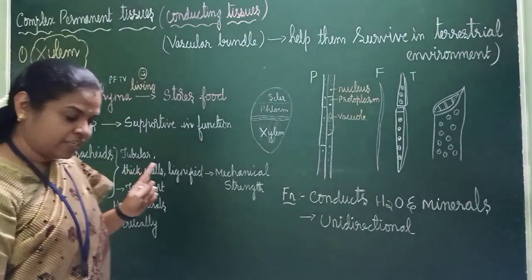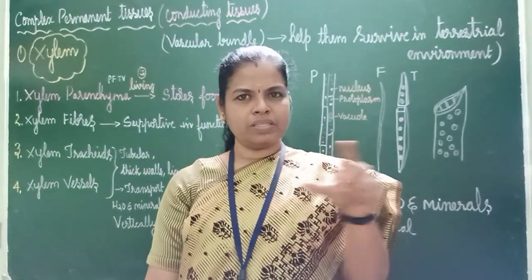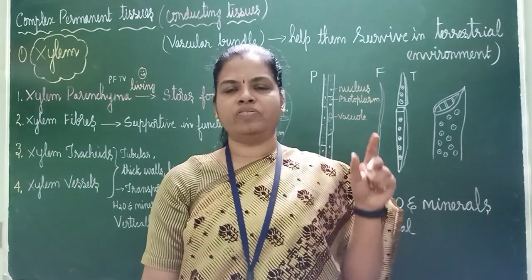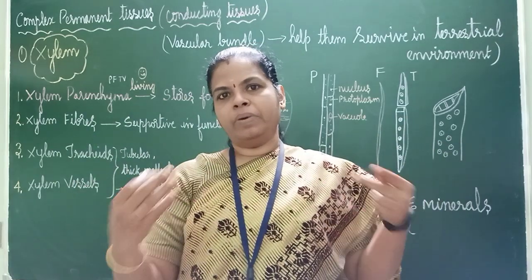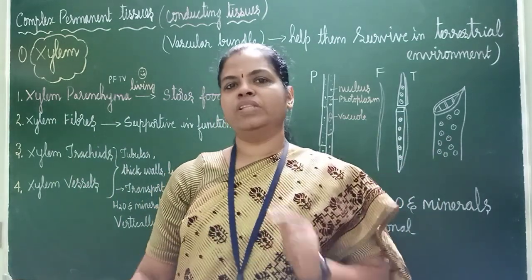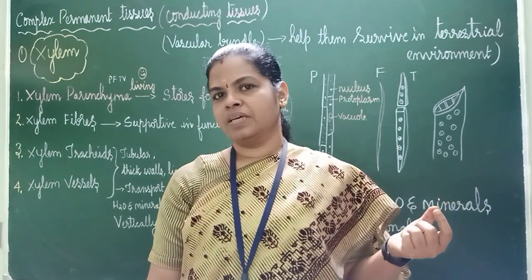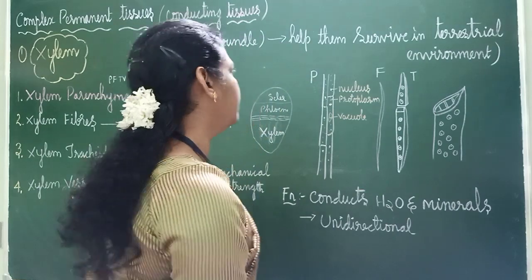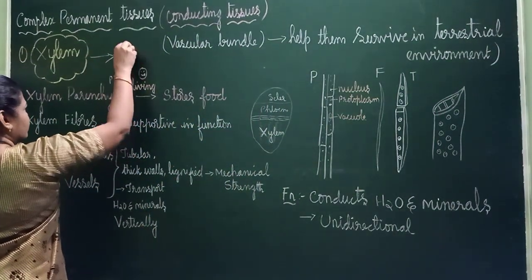Now, in xylem there are 4 types of cells. Till now, we have studied that only one type of cell does the work. Parenchyma means all the cells will be of the same type. Collenchyma, all the same type. Sclerenchyma, same. But here, 4 types of cells will combine together and help in doing this work. So they are called complex. Simple is only one type of cell; here there are 4 types of cell. That is very, very important.